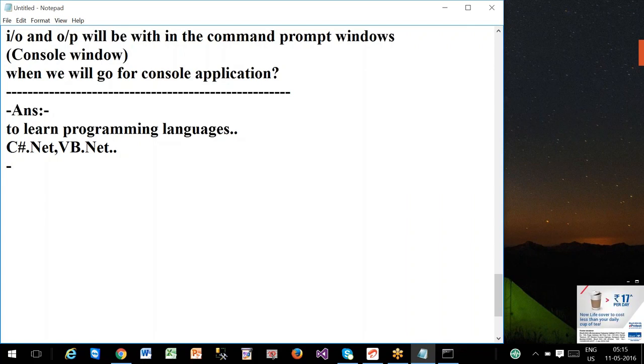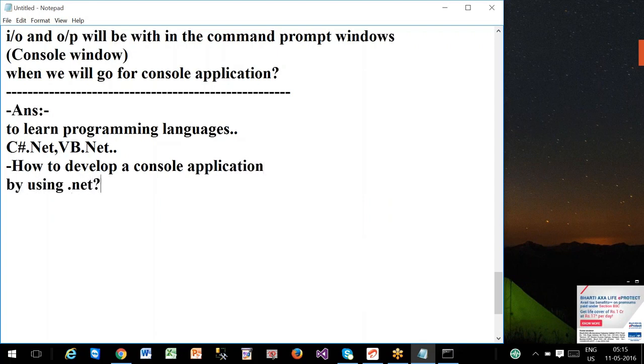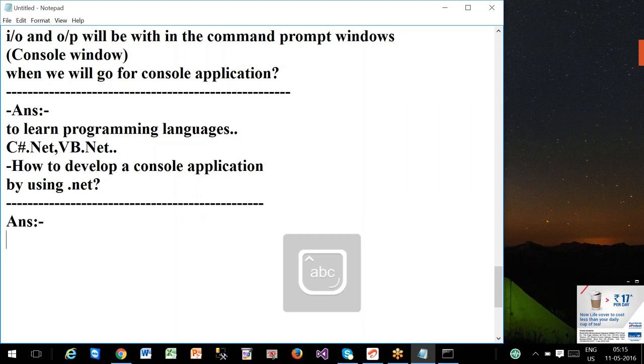Next, how to develop a console application by using the .NET platform. Answer: number one, a .NET language.